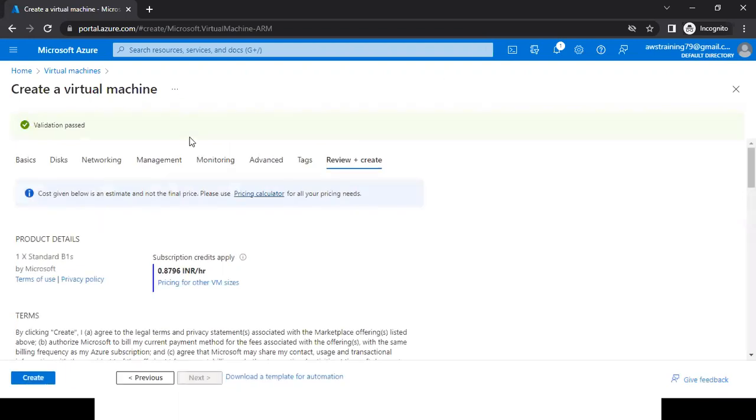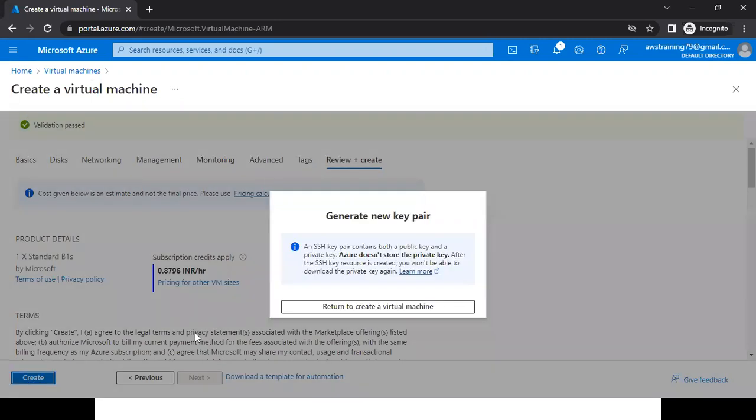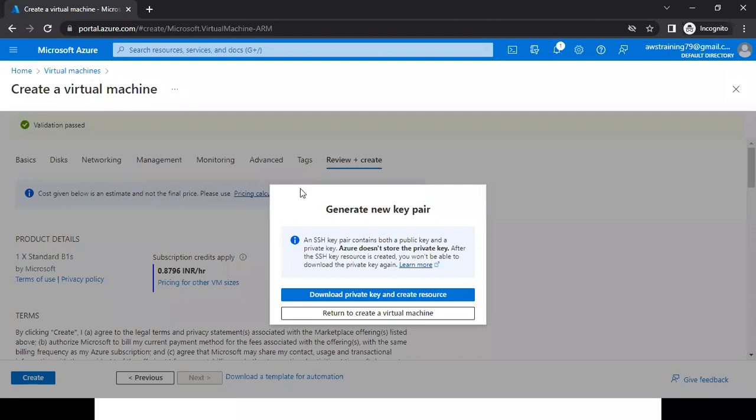So system starts validating. Click on create. Done. So we have created our virtual machine. Now when I click on create, here I'm getting one pop-up. What does this pop-up say? Download private key and create resource. Means that particular PEM file we are going to download here. Or the other option is return to create a virtual machine. I don't want to return, I want to create this resource. So click on download private key and create resource.